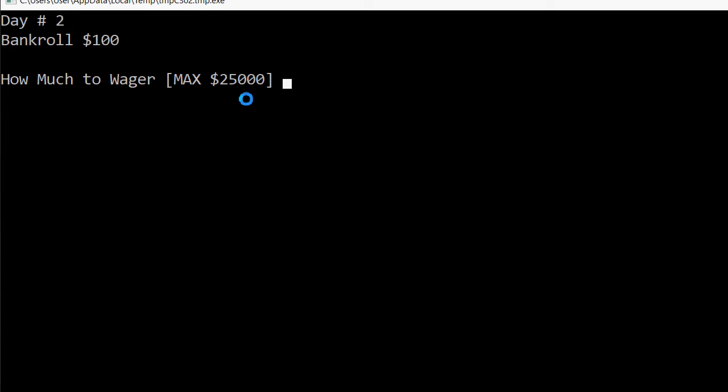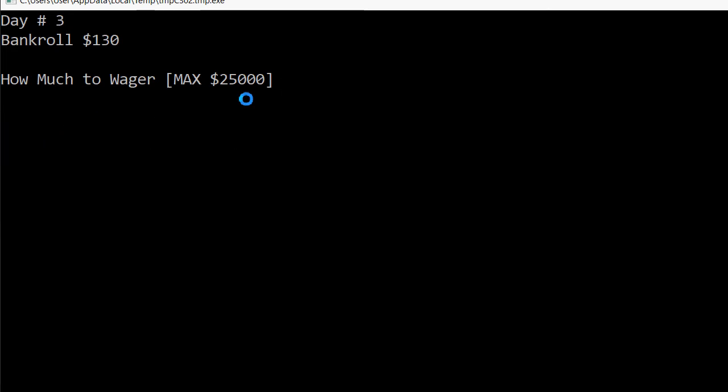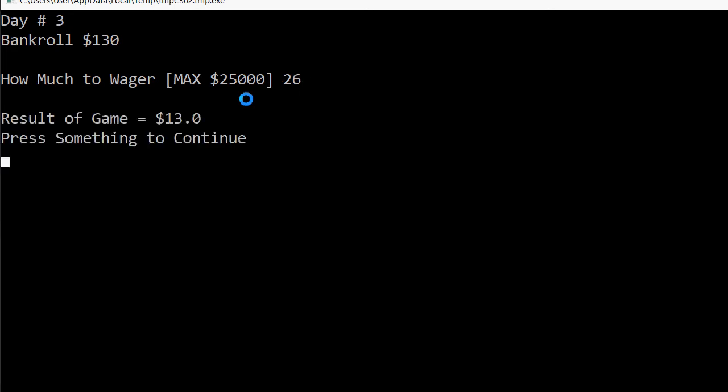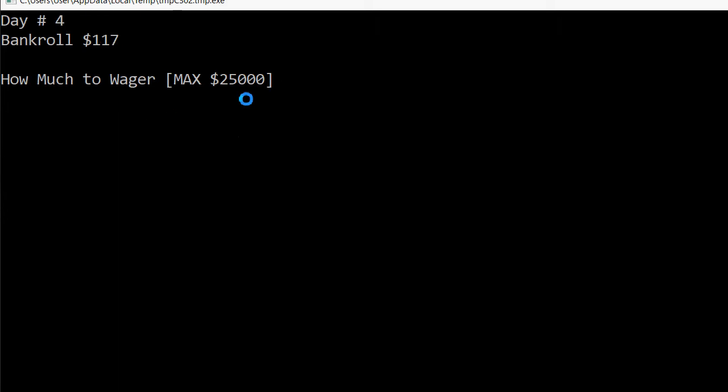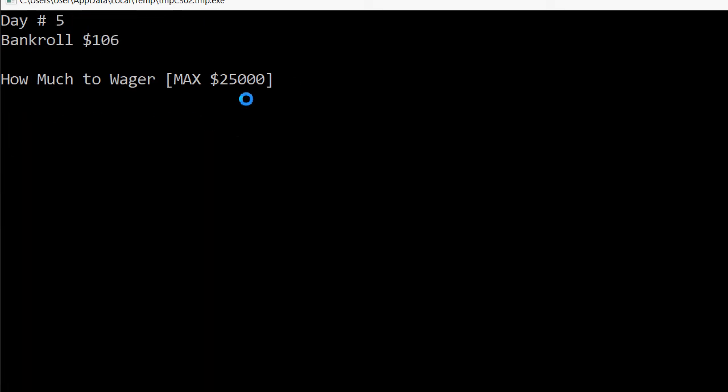Push enter, day number 2, bankroll is the same. And there's a spot where it goes up. So I win 150, so my bankroll will go up to 130, as you can see, and so on. So 20% of that would be 26. It's not going to stay that way, because when the bankrolls get higher, I don't bet this high of a percent. I'll show you when good results happen within this, because risk reward management is always job number one. If I always control my risk in a game, I'm guaranteed to win.